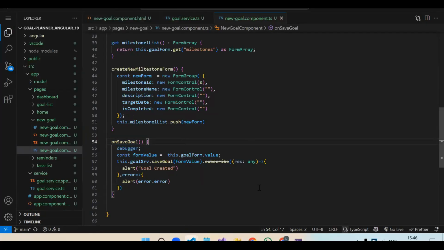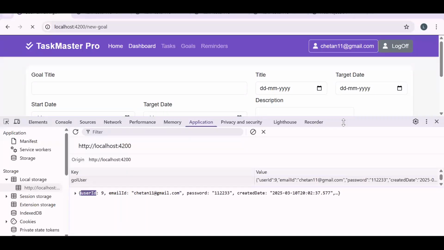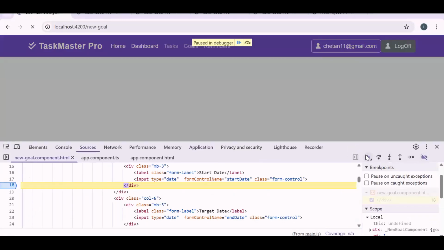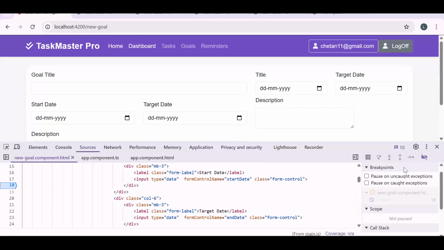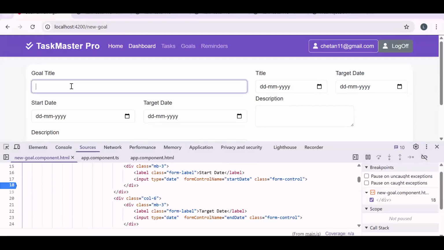Let's save all and let's try it now. Let's try to create a goal now. If everything is working fine, we should be able to create.